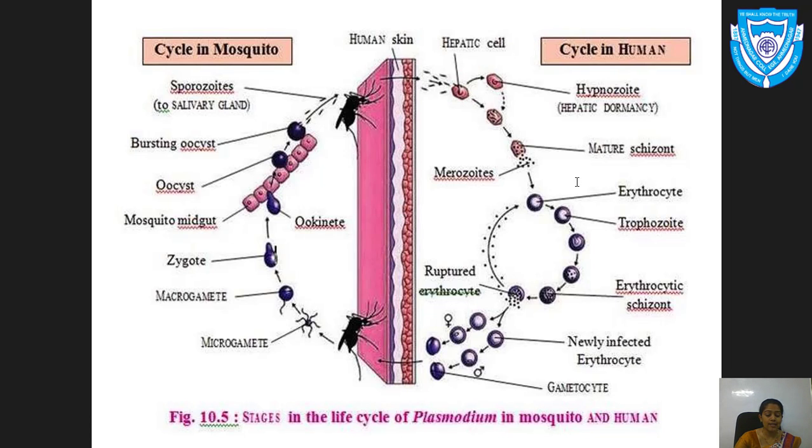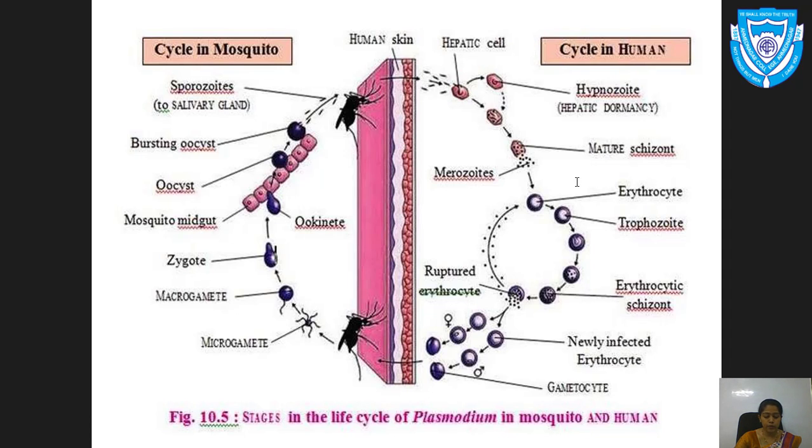Now the oocysts release the sporozoites. What are sporozoites? Sporozoites are the motile, spore-like stage that is typically the infective agent introduced into a host organism. These sporozoites are stored in the mosquito's salivary gland, the uppermost part of the cycle in the mosquito. Now when this mosquito bites a healthy person, the sporozoites get released into the normal, healthy human blood.